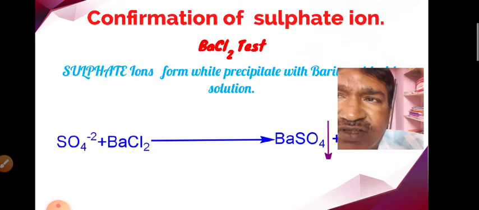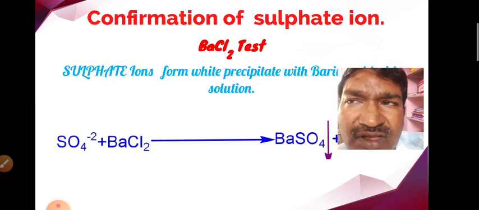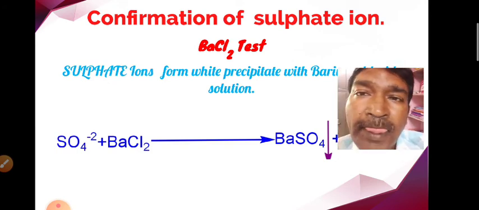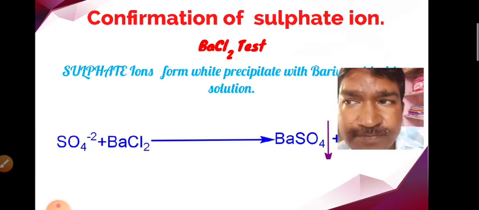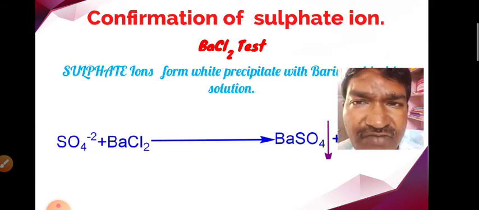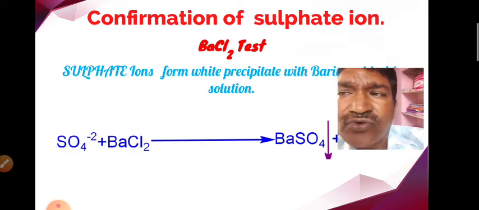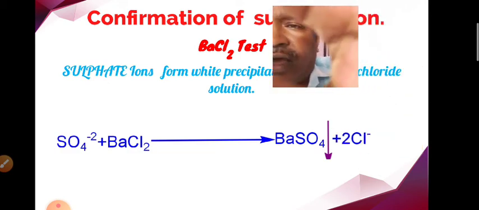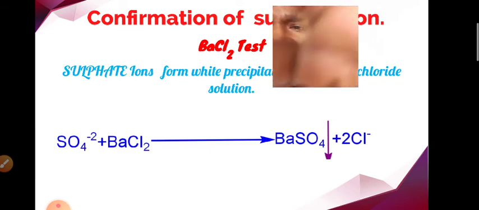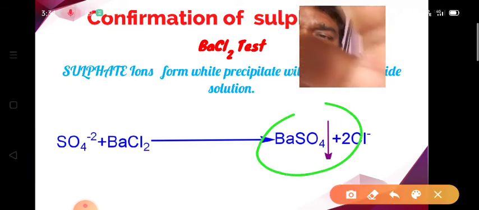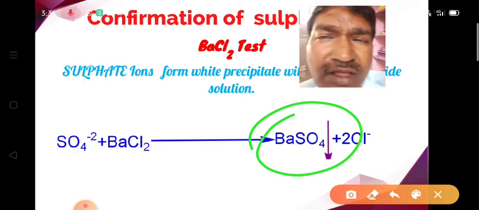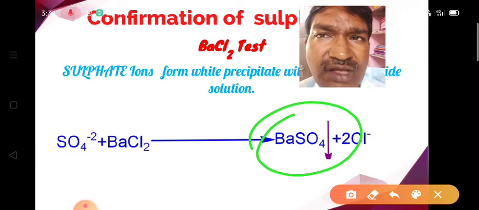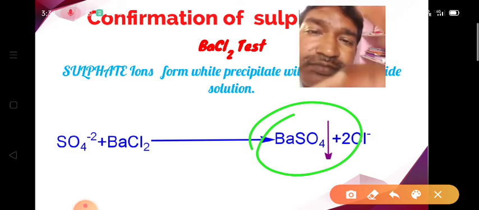Next, confirmation of the sulfate ions. Here, for the confirmation, there is no identification test. Directly, we have to move on to the confirmation test. For the confirmation of the sulfate ions, we have to add the barium chloride solution to the water extract or sodium extract. Here, if sulfate ions are present, then we may get a white color precipitate. That white color precipitate is nothing but barium sulfate, and this barium sulfate does not dissolve in the ammonia solution.